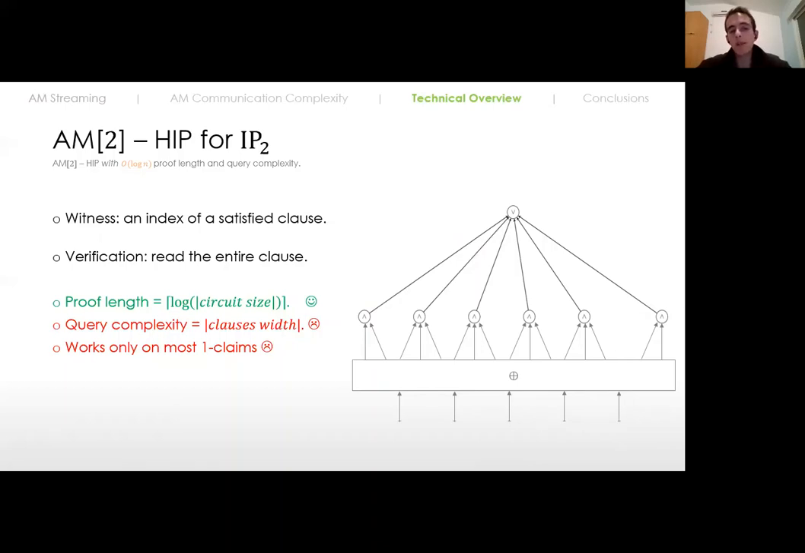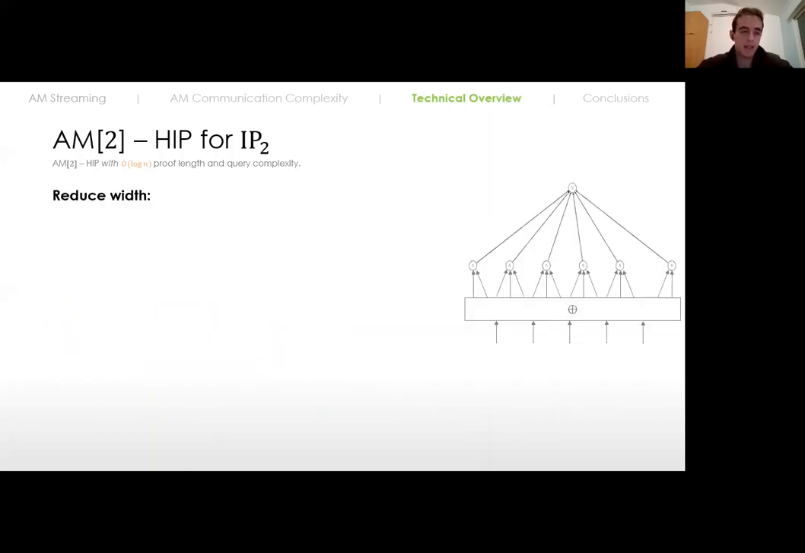So let's start with query complexity. What we are going to do is reduce the query complexity by doing some pre-processing on the circuit. In that pre-processing, we're going first to remove all the wide clauses in the circuit. And then after we remove all the wide clauses, we are going to run that protocol. And because the circuit will no longer have big clauses, the query complexity becomes logarithmic. So let's see it.